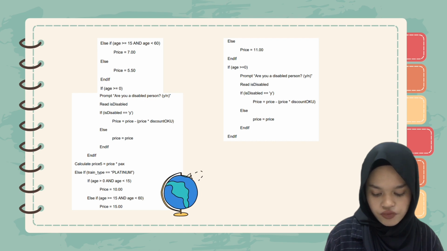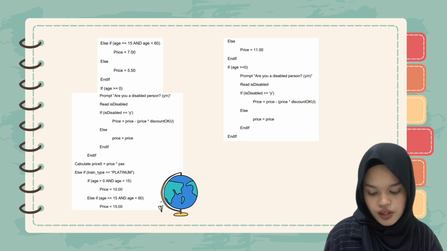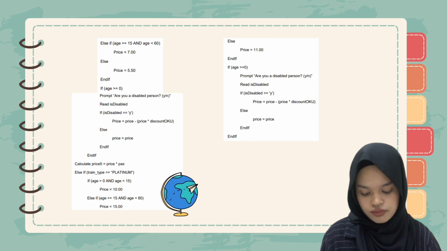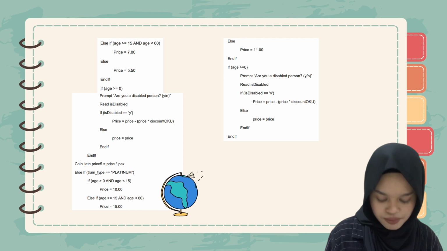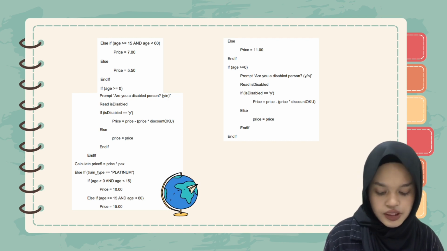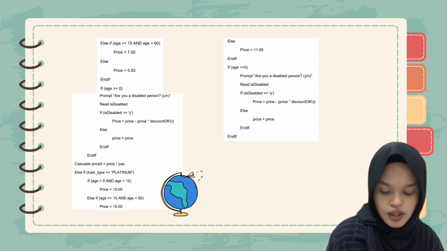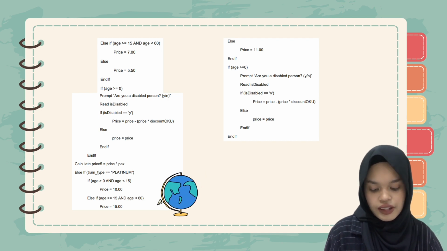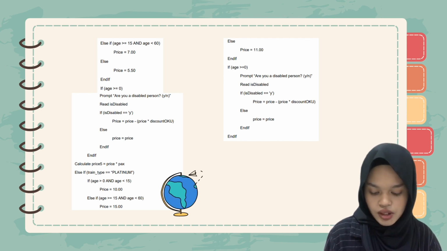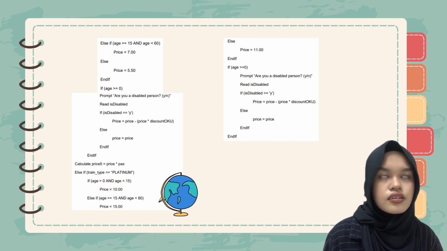If yes, if the user enters the letter Y, we assign a new value. We give discount to the person. And then we calculate price 5, which equals price multiplied by packs. Else if train type equals platinum, if age is greater than 0 and age is less than 15, price is 10 ringgit. Else if age is greater than or equal to 15 and age is less than 60, price is 15. Else if they are above 60, the price is 11 ringgit.